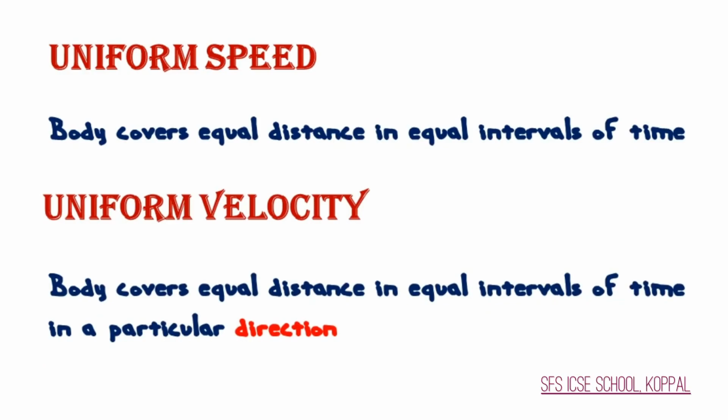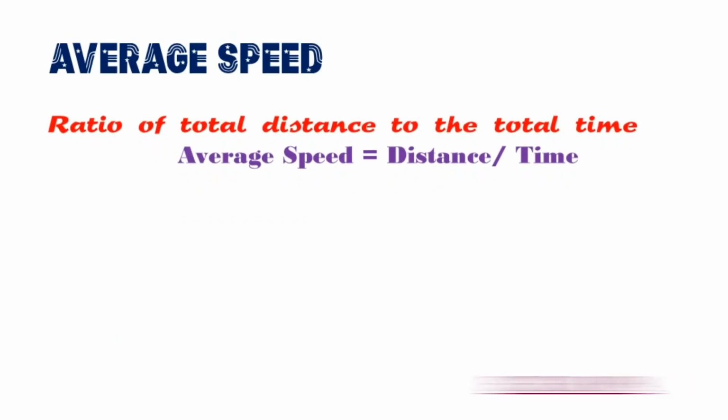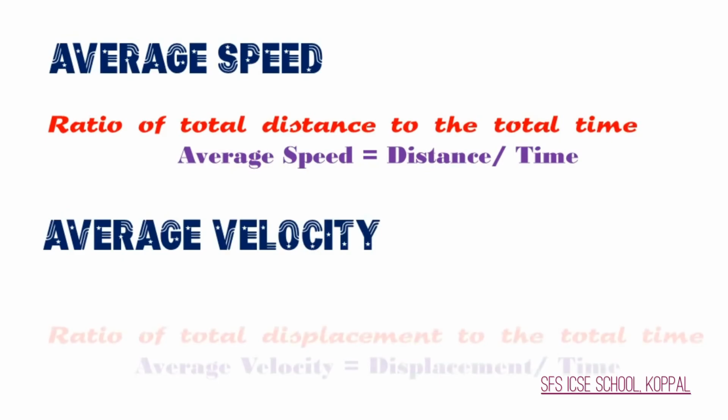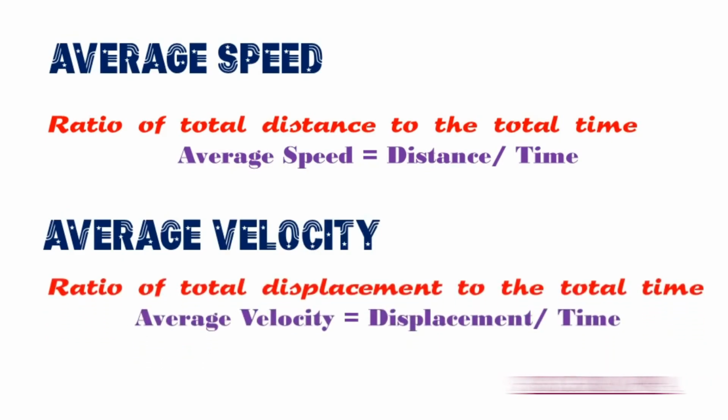That means if a body covers equal distance in equal interval of time in a particular direction, it is called as uniform velocity. Second term, average speed. The ratio of total distance to the total time is called as average speed, and average velocity, the ratio of total displacement to the total time, is called as average velocity.